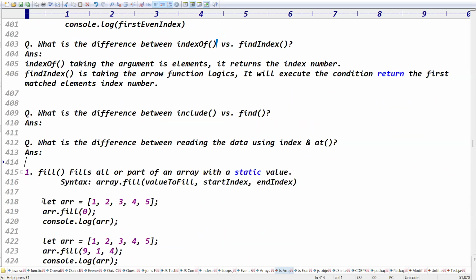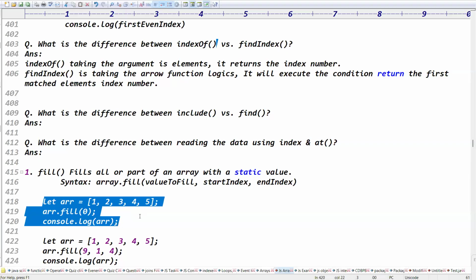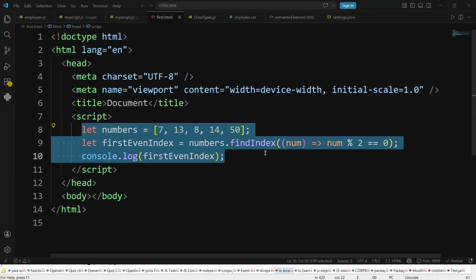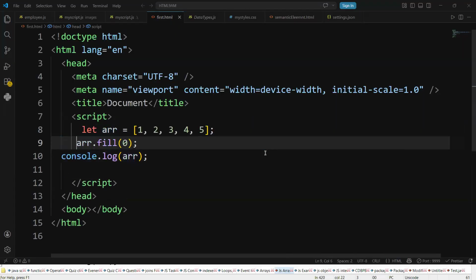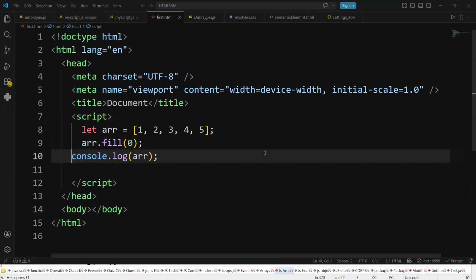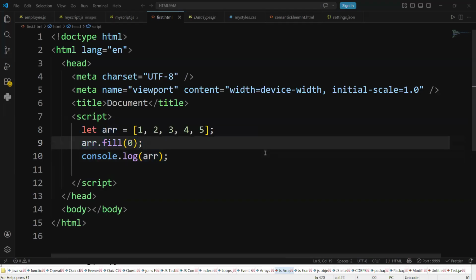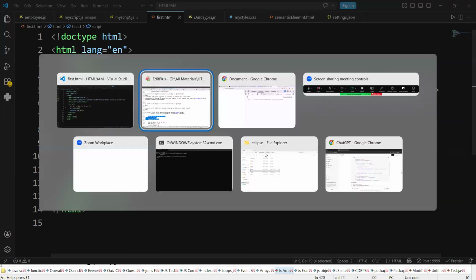Good. Here we have one more function, the fill function. The fill function just fills the array. You check that the array contains how many values here? 1, 2, 3, 4, 5. If the array contains 1, 2, 3, 4, 5, and we call fill of 0, that means the array is completely filled with zeros.